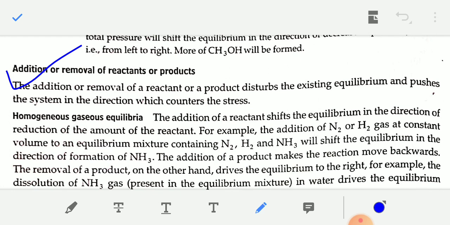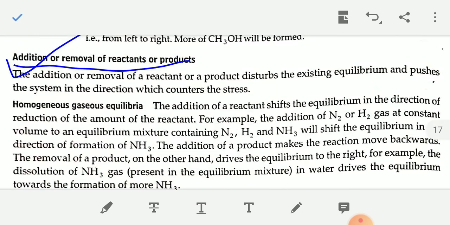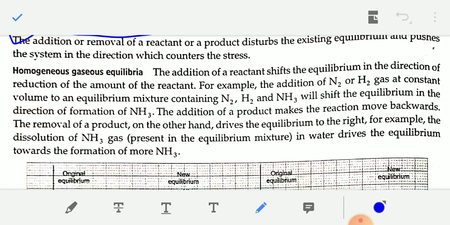Now, addition or removal of reactant and product. Addition or removal of reactant and or product disturbs the existing equilibrium and pushes the system in the direction which counters the stress. Suppose in the reaction N2 plus 3H2 to 2NH3, if you increase the reactants N2 and H2, then the equilibrium will shift in the forward direction to a greater extent.